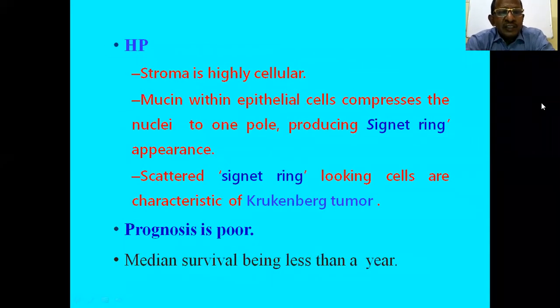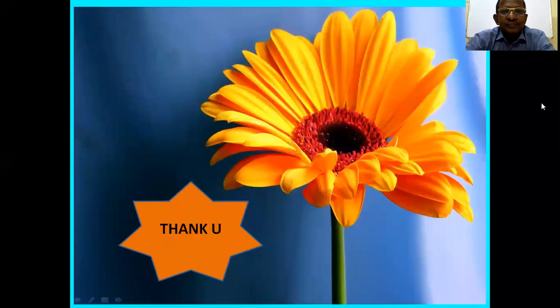On histopathology examination, the stroma is highly cellular, and mucin with epithelial cells compresses the nuclei to one pole, producing the signet ring appearance. This is also specific in case of Krukenberg tumor. So scattered signet ring looking cells are characteristic of Krukenberg tumor, which is the atypical secondary metastasis of the ovarian tumor. It has a very poor prognosis, and usually the median survival is less than 1 year.